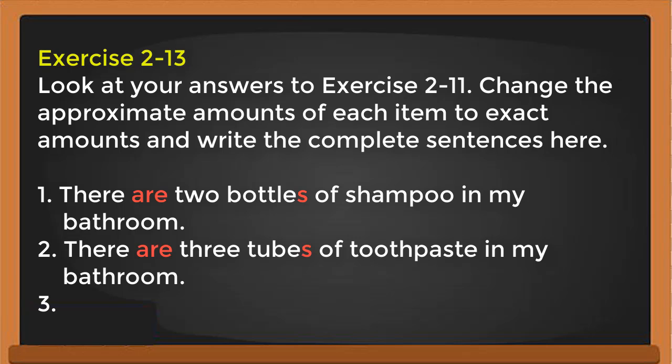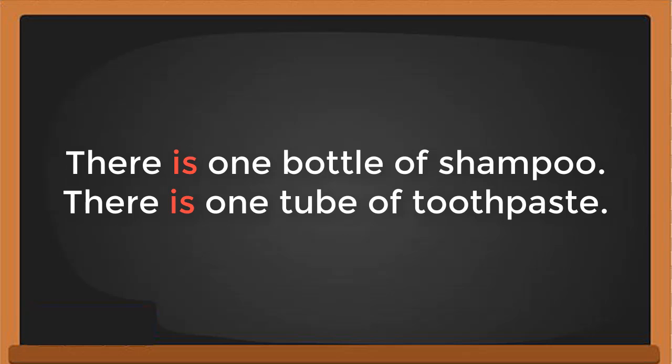You see here I use are and then use s in tubes and bottles because there is more than one. If there's only 1 bottle, you have to use is. There is 1 bottle of shampoo, without the s. There is 1 tube of toothpaste, without s, if there is only 1 tube or 1 bottle.